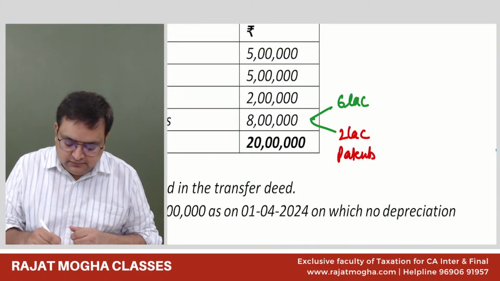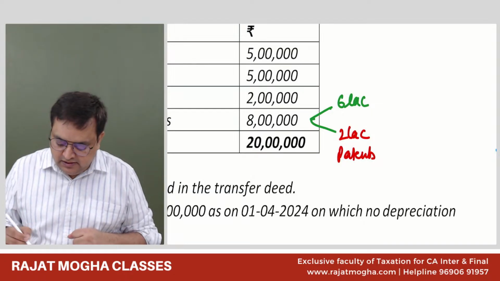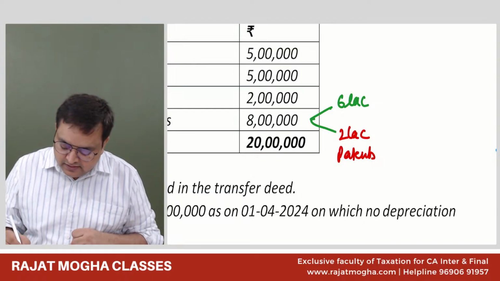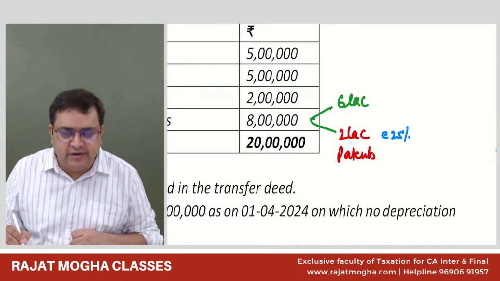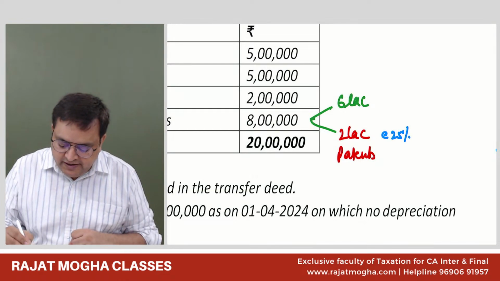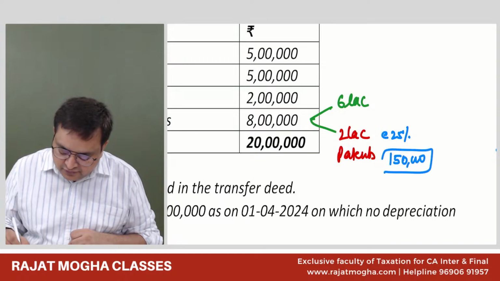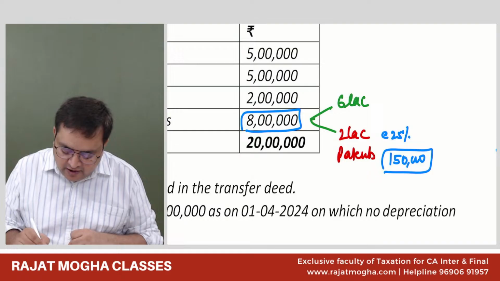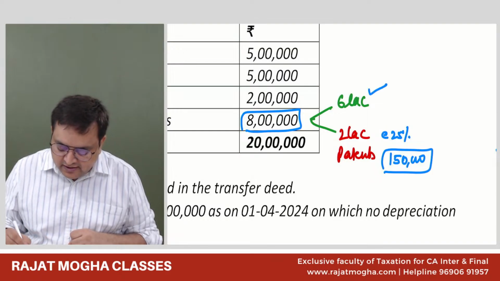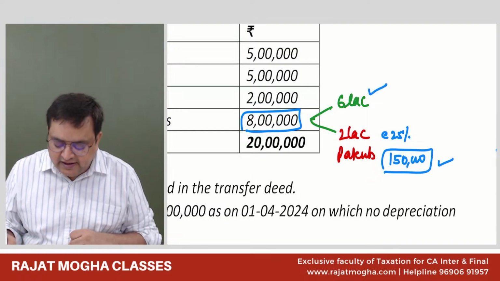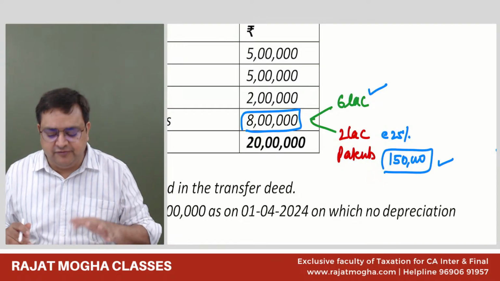25% of 2 lakh would be 50,000. 25% depreciation you will provide for the 1 year. So it would be 50,000 depreciation, and the value will be 1,50,000 rupees. Out of 8 lakh, 6 lakh we are okay with, and 2 lakh we are not okay with. We will take 1,50,000. So in total it will be 7,50,000.